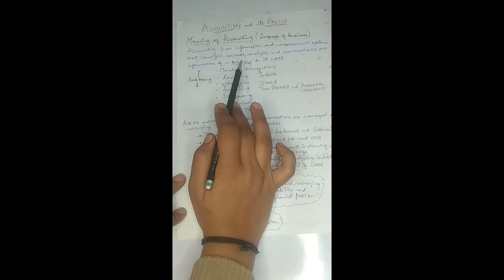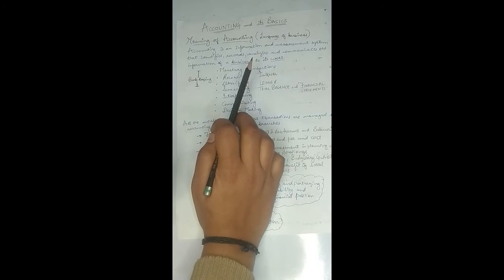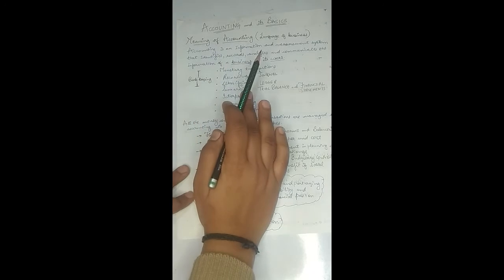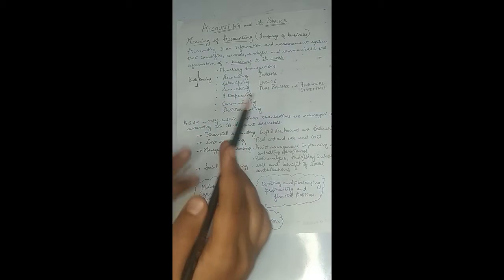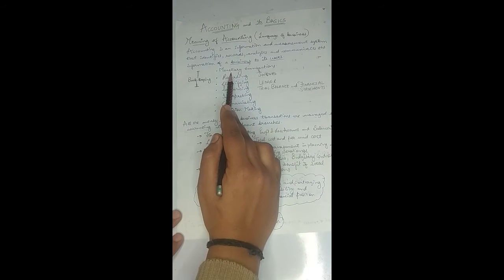It will provide all the information required by the users, and that information in the particular manner which is required by the user. See, every user will not be having the accounting knowledge, right? So accounting will provide the detailed information of the business to the users in a particular manner, and that manner will be in the form of its financial books. It will be in the form of the profit and loss account. It will be in the form of the financial statements, that is balance sheet and profit and loss account of the organization, right? So till now we have understood that accounting will firstly identify the monetary transaction.